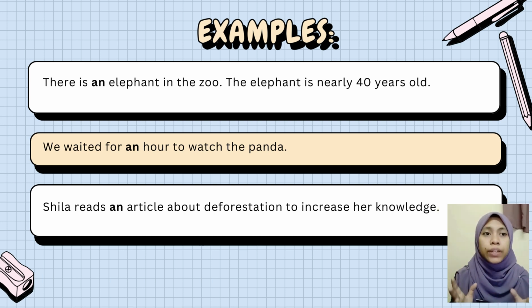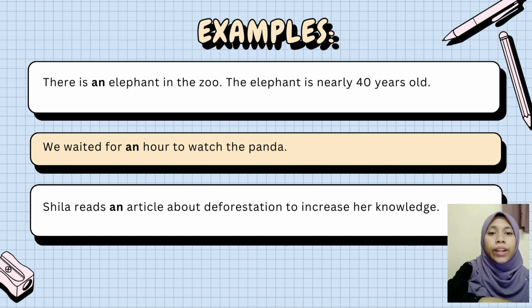Repeat after me. Though the word hour starts with H, we pronounce the word hour as "our". Repeat after me. Hour. Okay, so that's how you are going to pronounce the word hour.